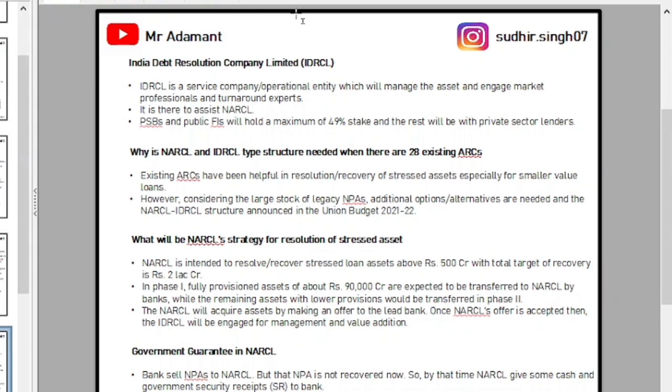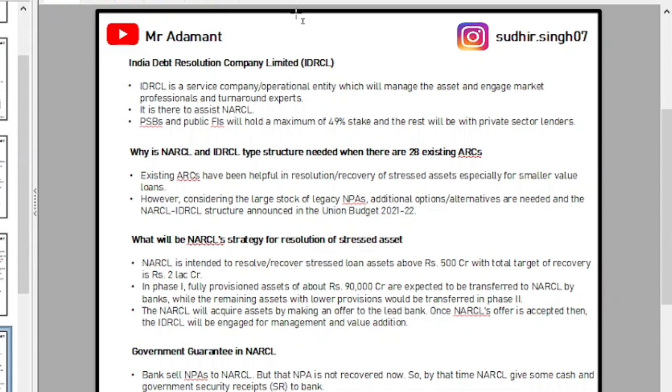So, what will be the NARCL strategy for the resolution of stressed assets? As I already told, NARCL is used for stressed loans above 500 crore, and the total target of the NARCL and IDRCL structure is rupees 2 lakh crore.